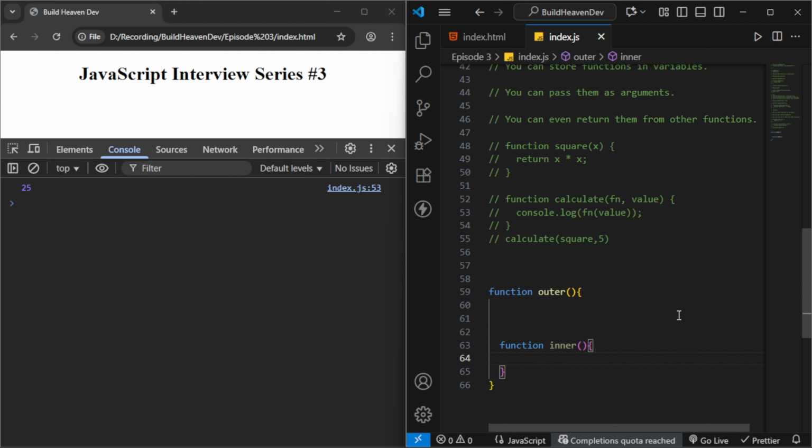For example, here I have written a variable, const outerVar equal to the value "I am outside". So this variable can be accessed in the inner function also.